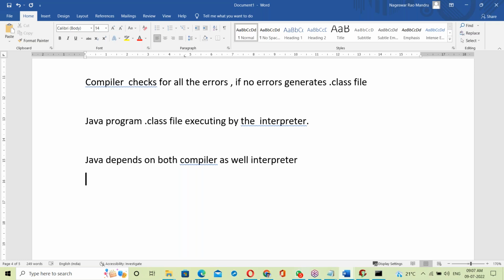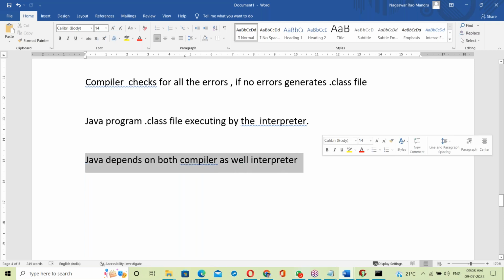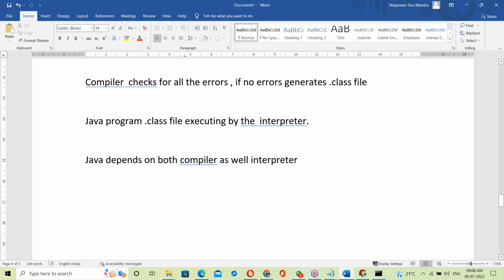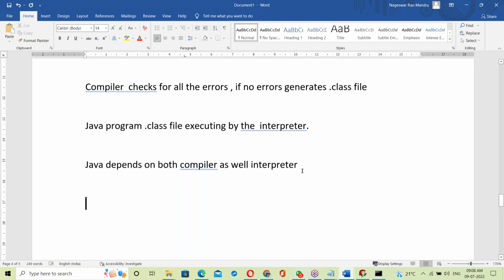Right? Okay. Fine. Yes, Java depends on both compiler as well as interpreter. That's it here. Okay, right? Now see, one more thing here.